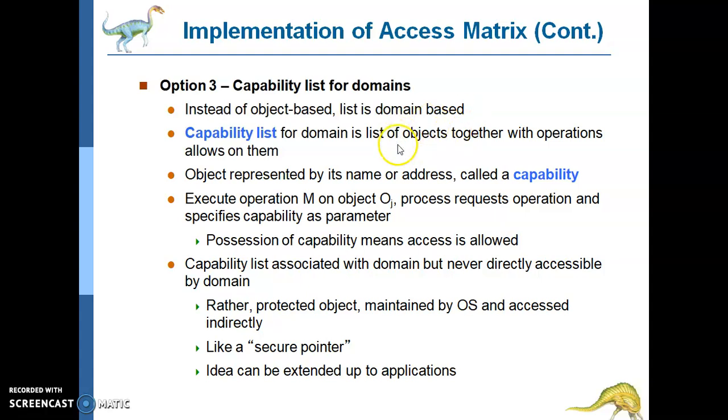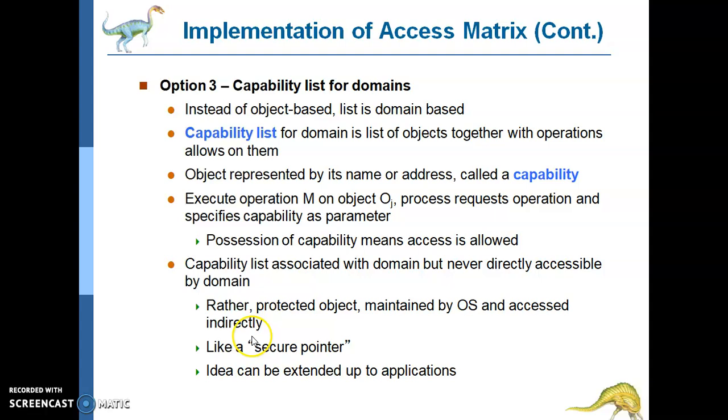A capability list for a domain is a list of objects together with the operations allowed on those objects. An object is often represented by its name, which is called a capability. To execute operation M on object OJ, the process requests the operation and specifies the capability as a parameter.